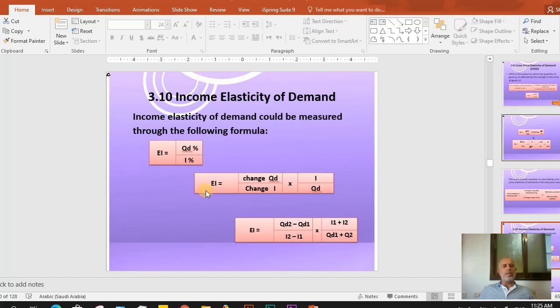This form might be written as follow. Income elasticity equal change in quantity divided by change in income multiplied by income divided by quantity demanded. Income elasticity equal quantity demanded 2 minus quantity demanded 1 divided by income 2 minus income 1 multiplied by income 1 plus income 2 divided by quantity 1 plus quantity 2.